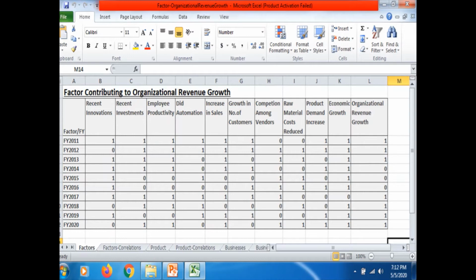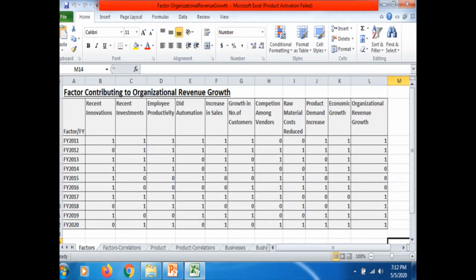Let us start with the first point, the factors contributing to the year-on-year organizational revenue growth. This is the model I developed. I could identify 10 factors which are impacting the organizational revenue growth. All these 10 factors will become the independent variables. And what is the dependent variable? It is the organizational revenue growth. Year on year organizational revenue growth is the dependent variable, which is in the last column.